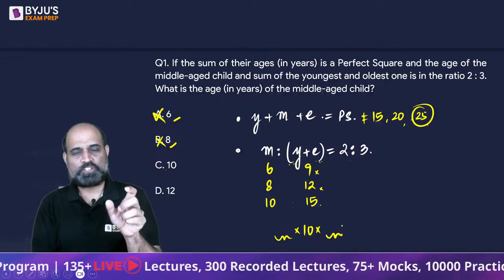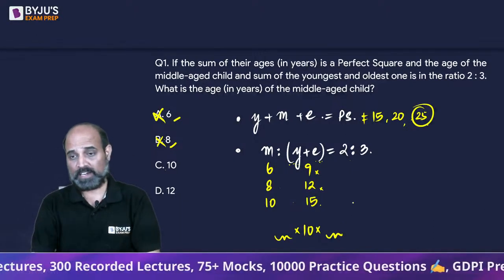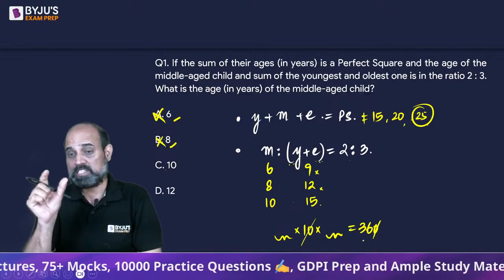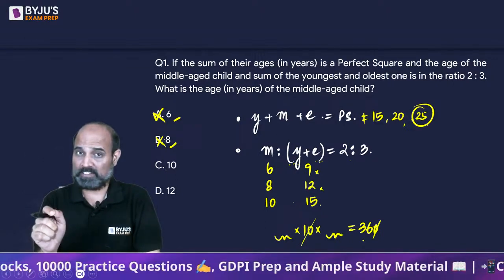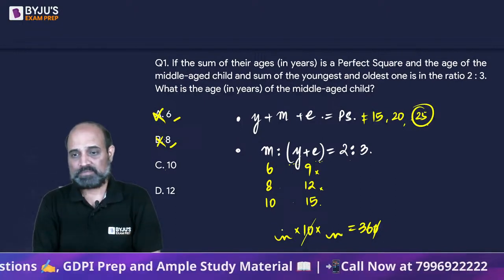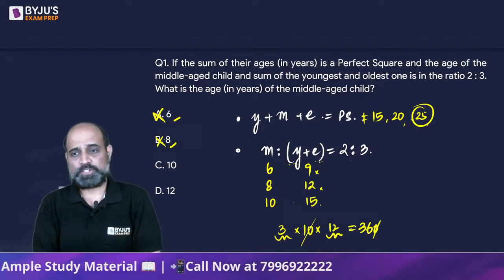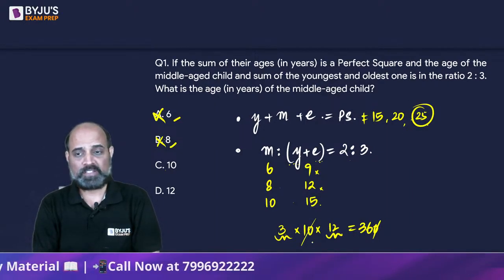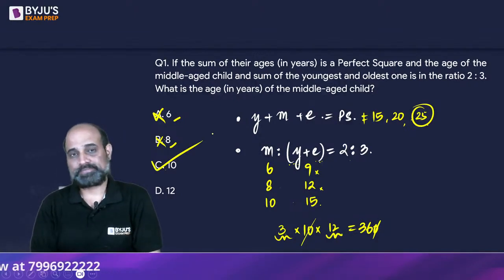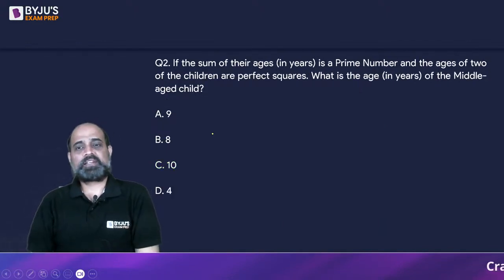In what combination shall we break 15 such that out of 360 we already have 10? The product should be 360. So we already have 10, we need a 36 such that the sum is 15 for the other two children and their product is 36. So can we say this can be written as 3 into 12? 3 into 12 is 36, 3 plus 12 is 15. So because it matches, the answer is going to be option C. Pretty simple. Okay. The next one.